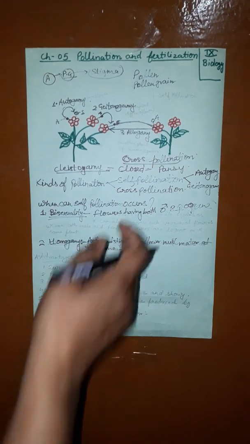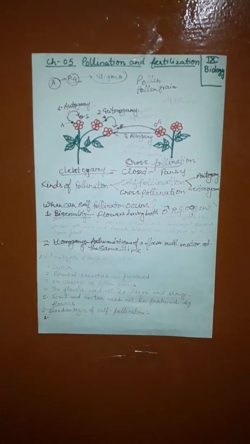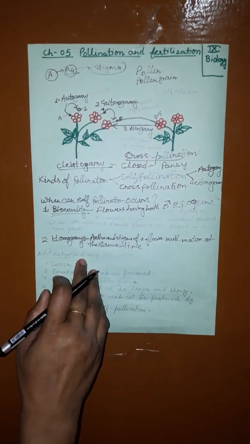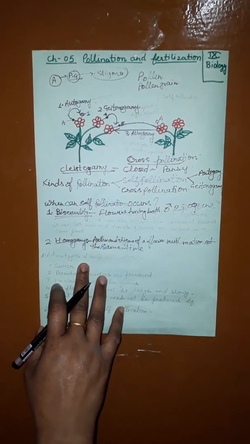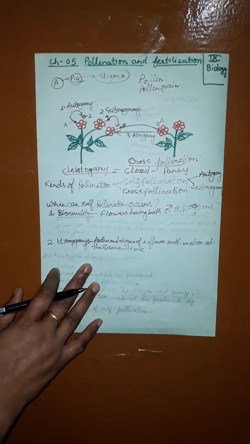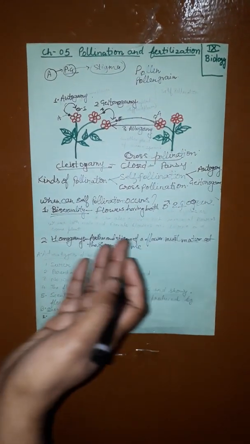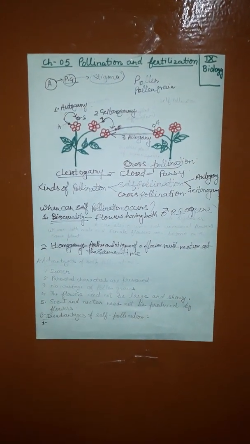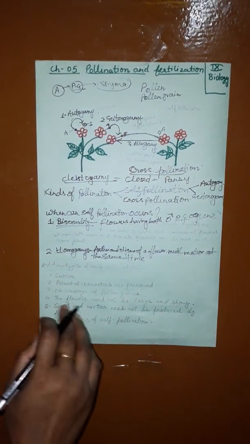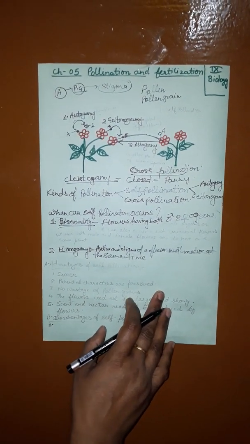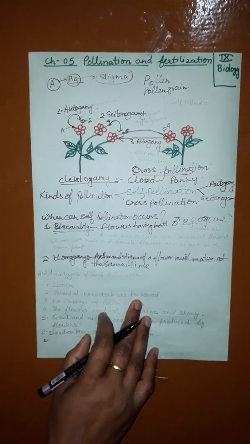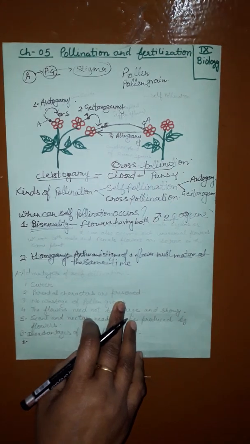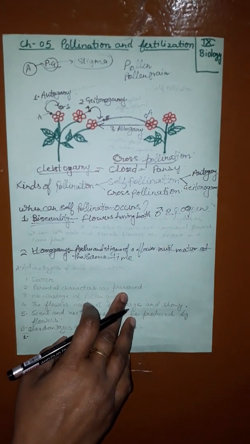Okay, now what are the advantages of self pollination? First, it is a surer process, much surer in bisexual flowers where stamen and carpel mature at the same time. Next, parental characters are preserved and there is no wastage of pollen grain. Even a small quantity of pollen will suffice. The flowers need not be large and showy.